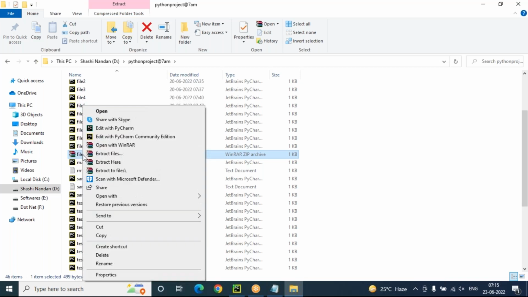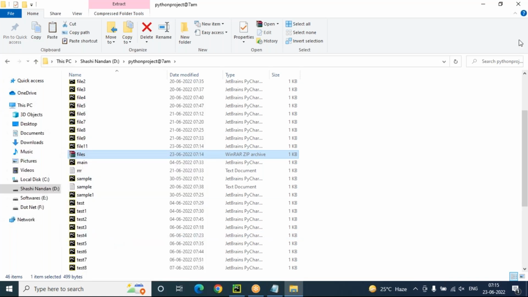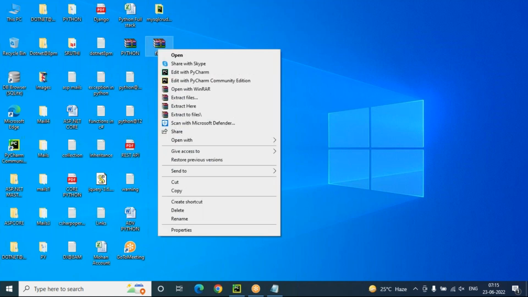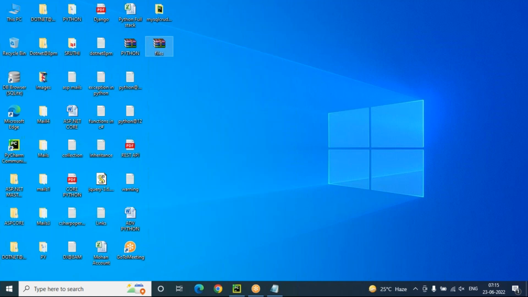Let me copy this folder first. Now I am going to show you manual extraction right now. Manual extraction means checking whether the files are loaded into this zip folder or not. How to do extraction here? Just right click on the zip folder and you can extract here. Once we extract here, all the files whatever we have uploaded, abc, abcd, durga, sample, all files come out.